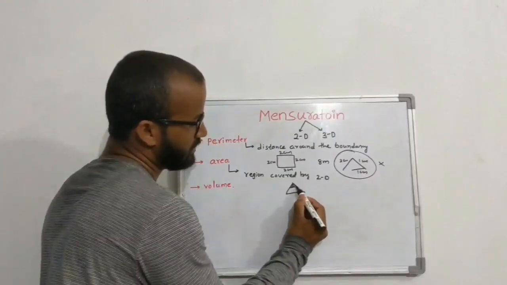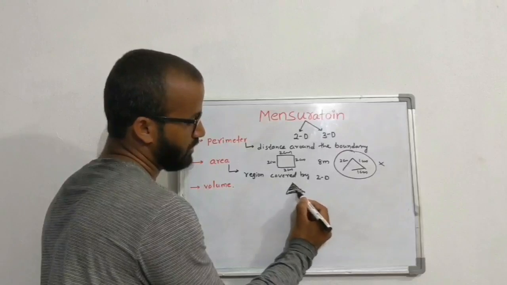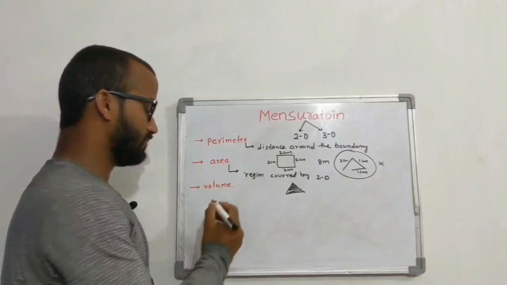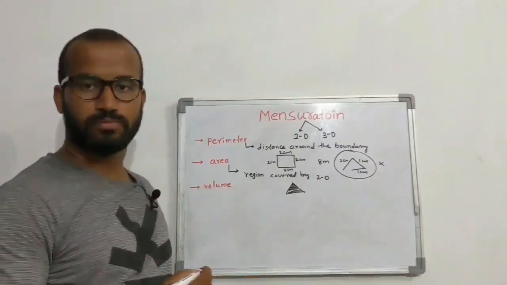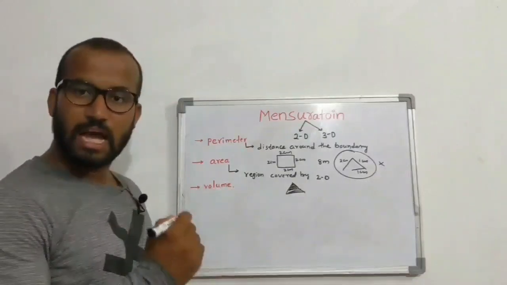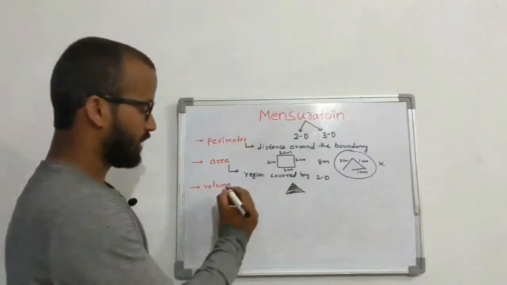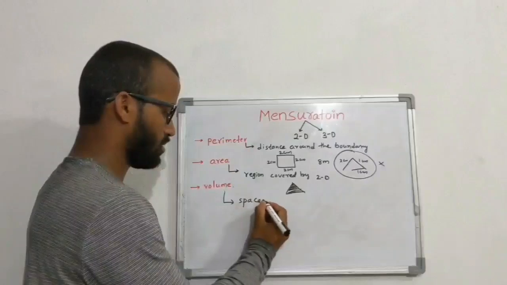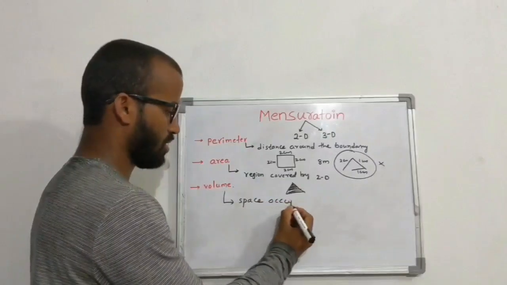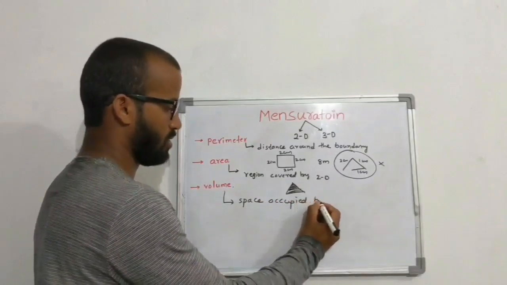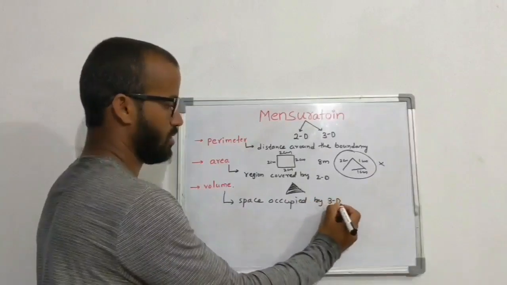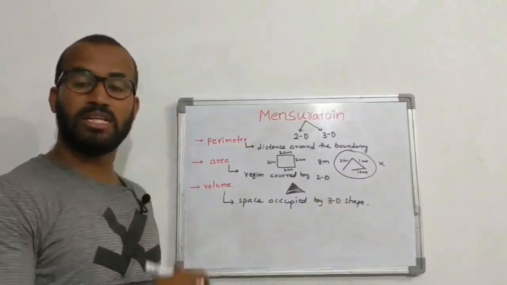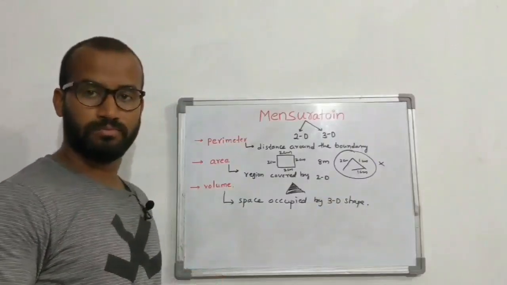This 2D shape is covered, right? This total region is called area. What is meant by volume? Space occupied by a 3D shape is called volume.